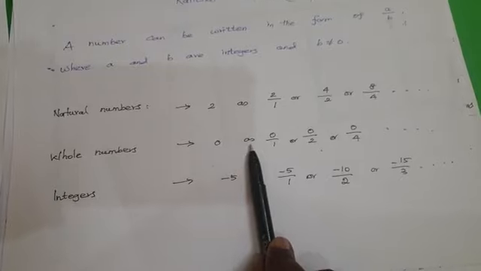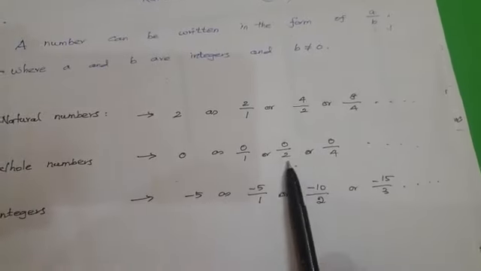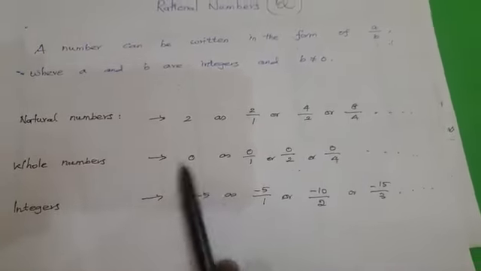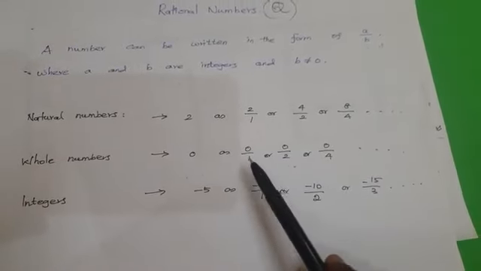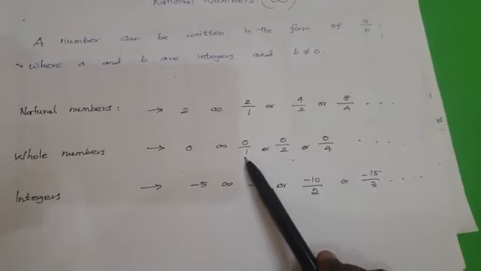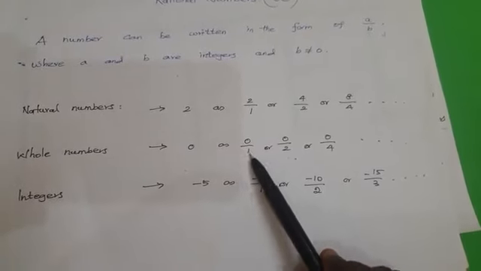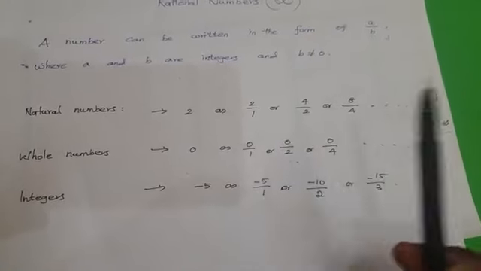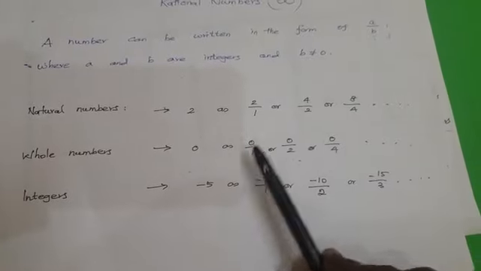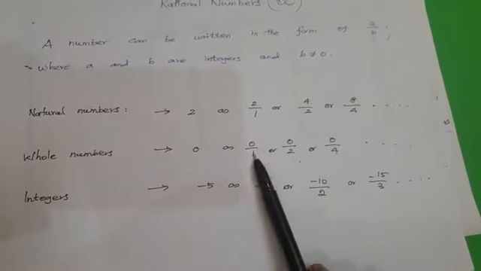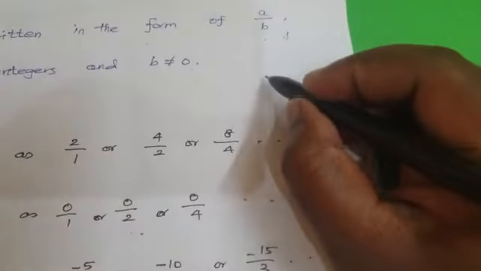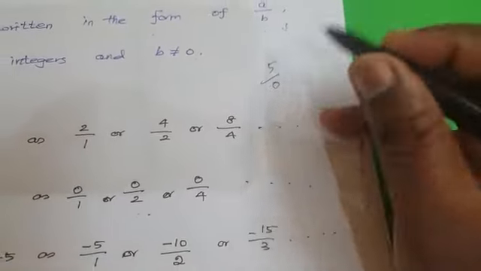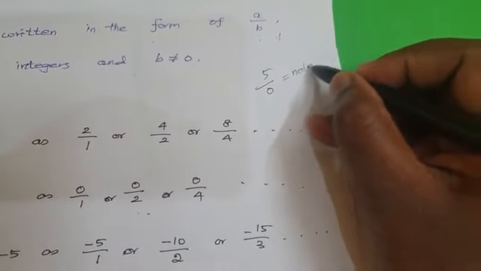0 can be represented as 0 by 1, 0 by 2 and 0 by 4. These numbers are written in the format of P by Q, where Q is not equal to 0. We have to state very clearly that the denominator should not be equal to 0. A numerator of 0 is not an issue, because the result will always be 0. But if the denominator is 0, what will the answer be? If you take, for example, 5 divided by 0, the number is not defined.